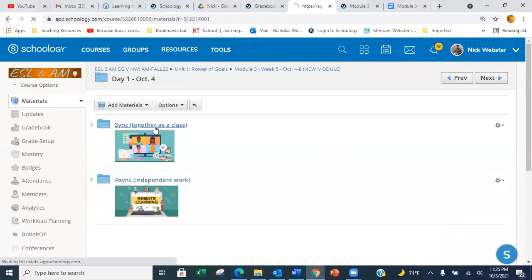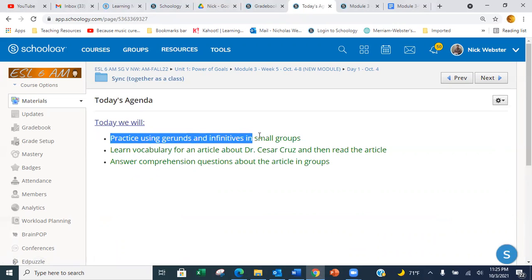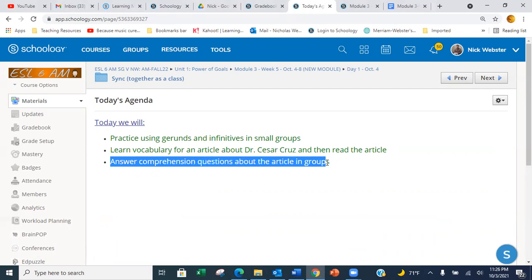Let's start with the sync. This is what we're doing together in class. Today, the agenda says we will practice using gerunds and infinitives in small groups. We will also learn vocabulary for an article about Dr. Cesar Cruz and then read the article. Then we will answer comprehension questions about the article in groups.